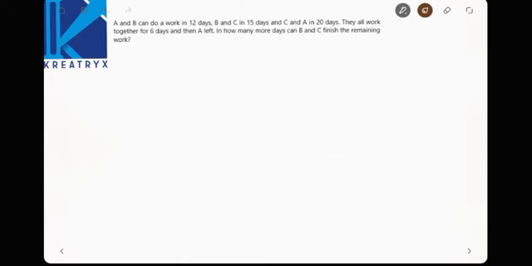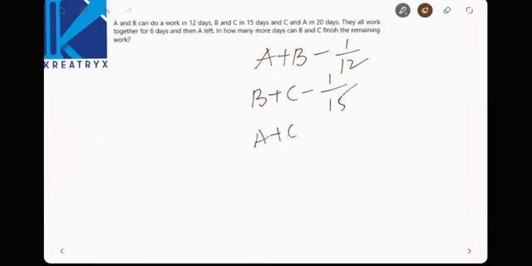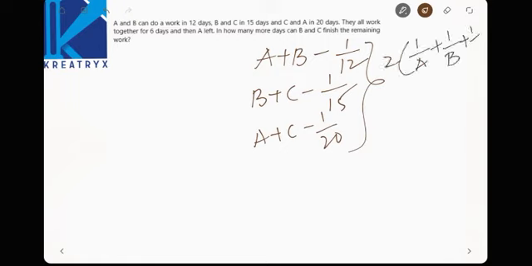Next, A and B can do a piece of work in 12 days. So A plus B can do 1 by 12 units of work in one day. Now B plus C can do 1 by 15, and A plus C can do 1 by 20. They all work together for 6 days, and A left. In how many more days can B and C finish the work? Now add all this, that becomes 2 into (1 by A plus 1 by B plus 1 by C). Now see here, 1 by 12 plus 1 by 15 plus 1 by 20.